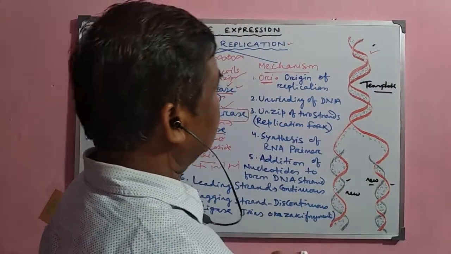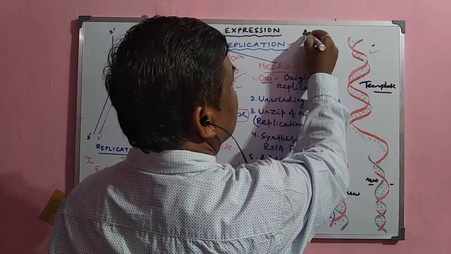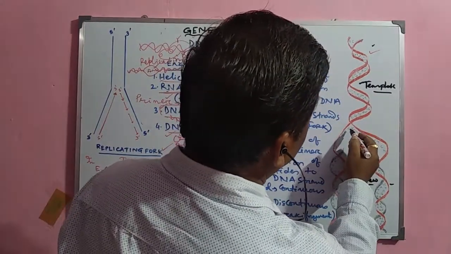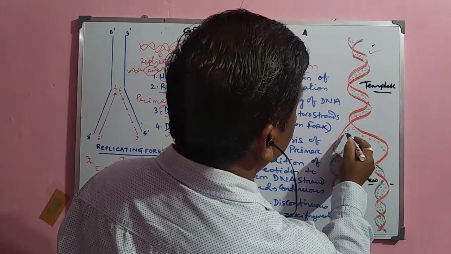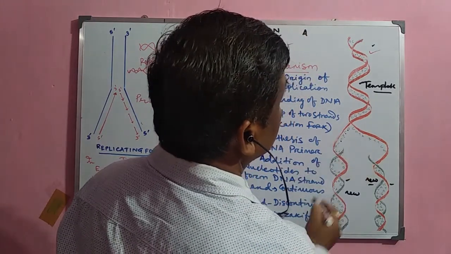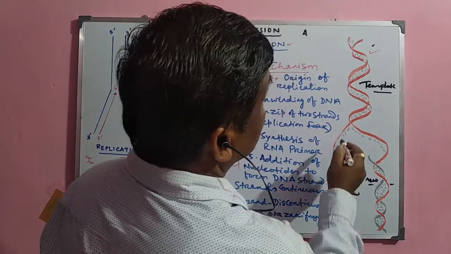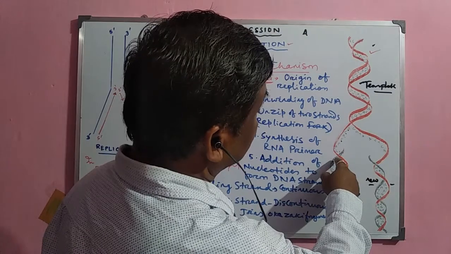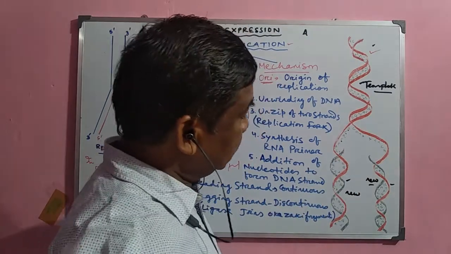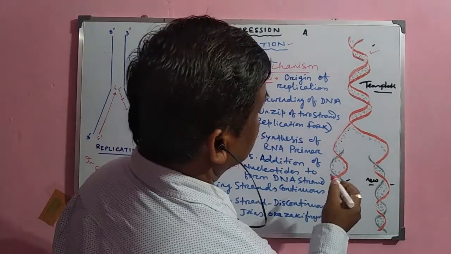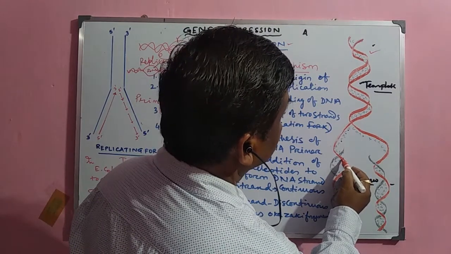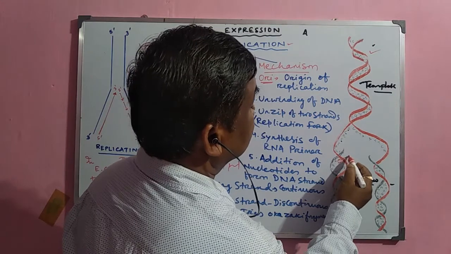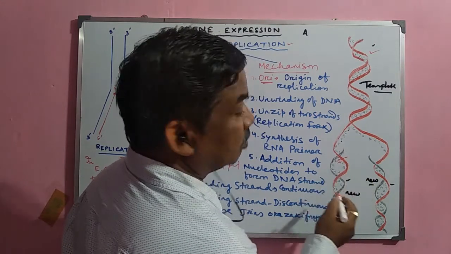Now, as we have already studied, suppose A is there in a particular strand. Suppose here is G, here C, here A, here T. So when these bases are here, their complementary bases will no doubt join here. Suppose T is here in the old strand, the red color old strand.